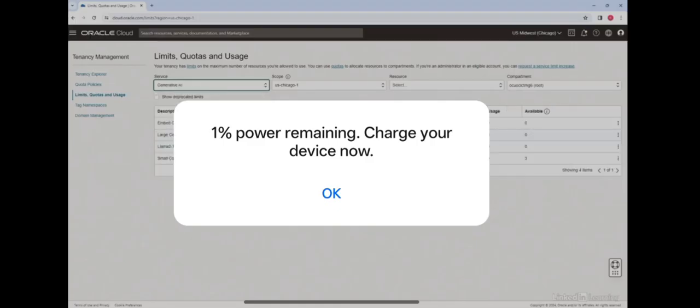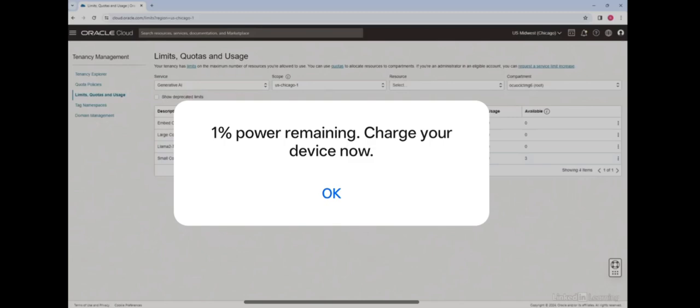And right here I can see generative AI. And now you can see that, as we discussed in the theory lesson, the dedicated AI clusters come in 4 unit sizes. There is small cohere dedicated, there is large cohere dedicated, there is Llama 270 dedicated, and there is embed cohere dedicated. Now, out of these 4 unit sizes, the one in which this account has limits is for the small cohere dedicated units, and I have 3 of those.